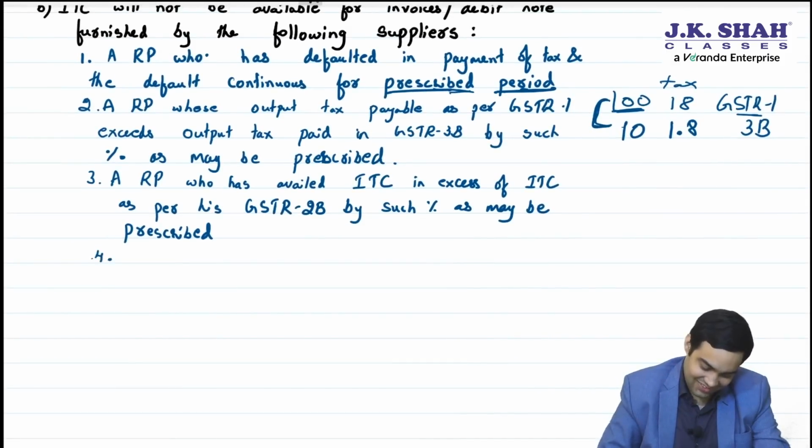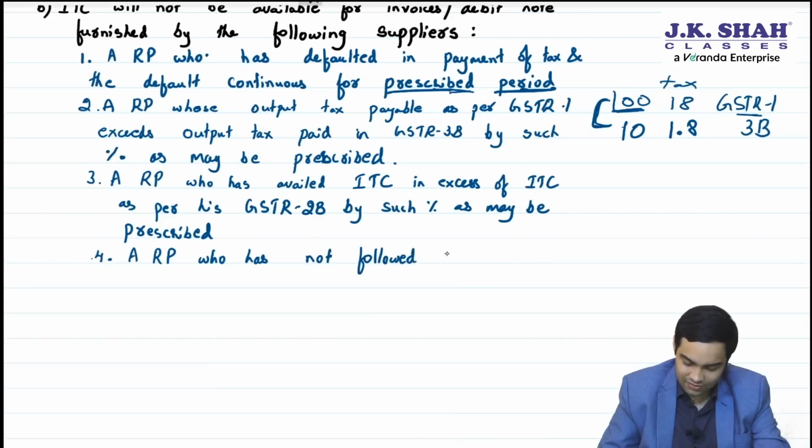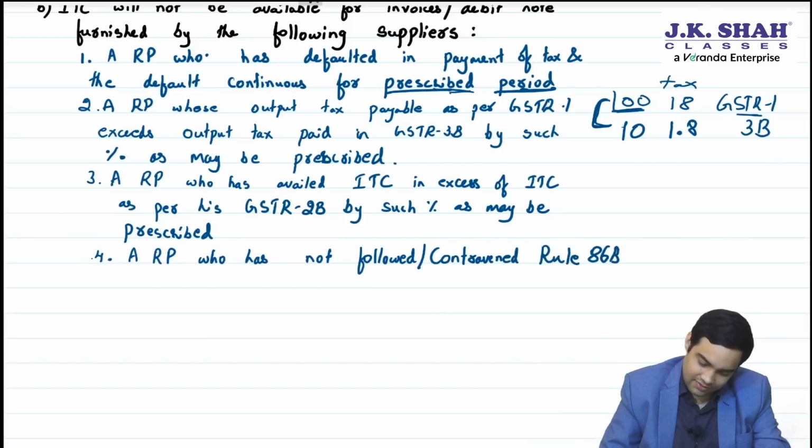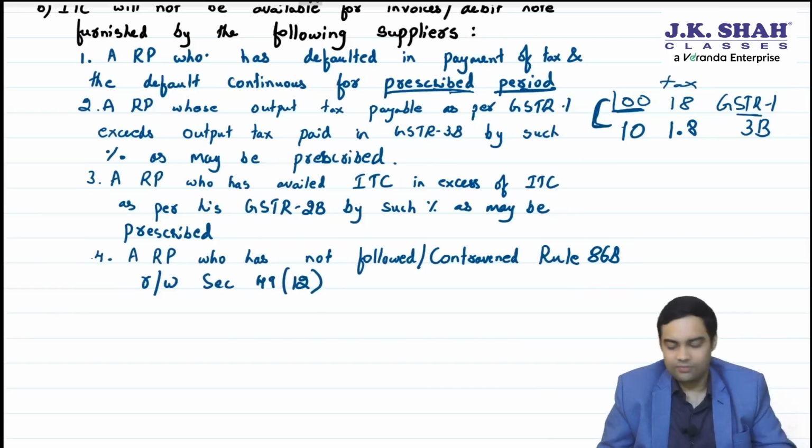Fourth, a registered person who has not followed or contravened Rule 86B, read with section 49(12). What is Rule 86B? You already know. Rule 86B,